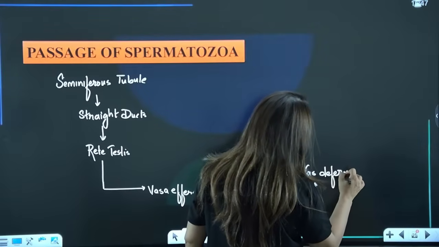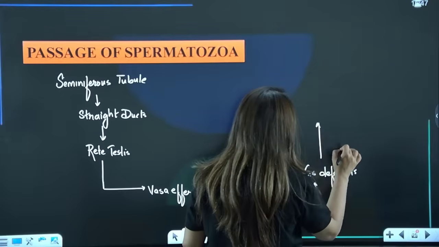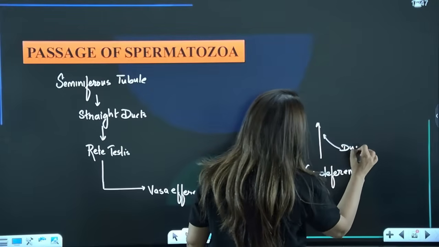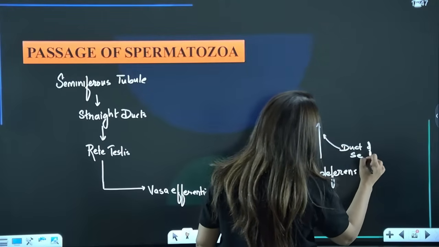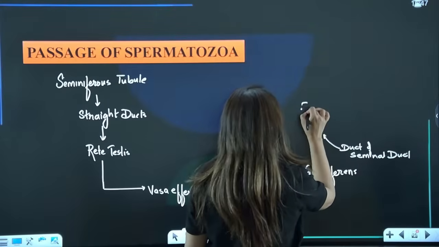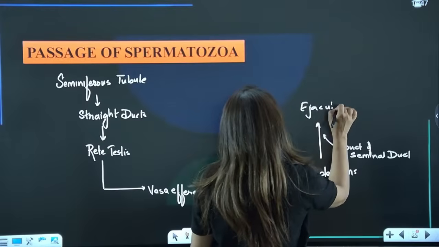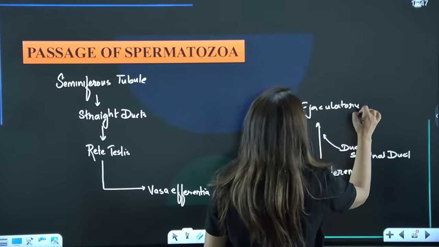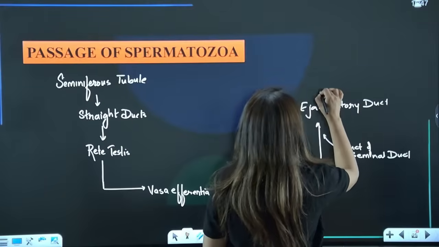Then vas deferens will join the duct of the seminal vesicle, and together these will form the ejaculatory duct, and the two ejaculatory ducts will open into the urethra.